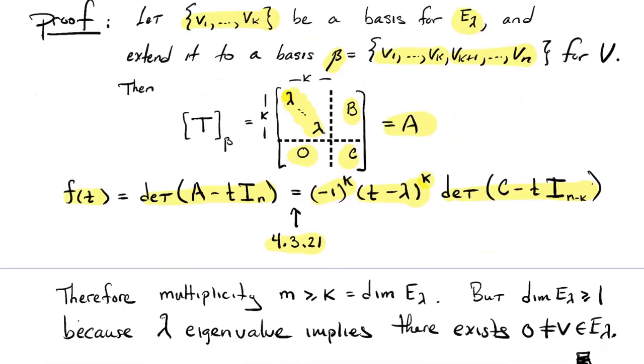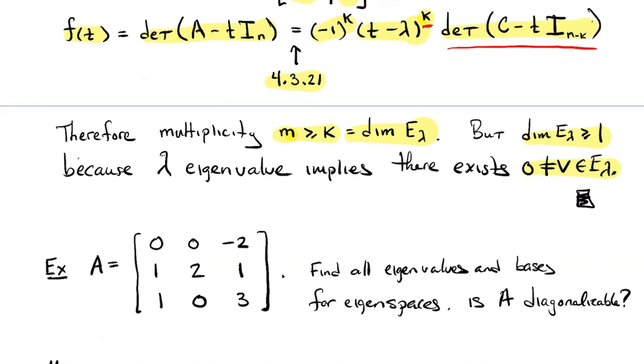So the multiplicity m of lambda is at least k, because look, I've got at least k factors of t minus lambda in the polynomial. Maybe there's more. Maybe there are some other factors of t minus lambda in this part, but there are at least k factors there. Okay. And like I said above, the dimension of E sub lambda is at least 1, because if lambda is an eigenvalue, then it's got a non-zero eigenvector. So this dimension of E sub lambda is no more than m, but it's at least 1, and that's what the theorem says. Nice.